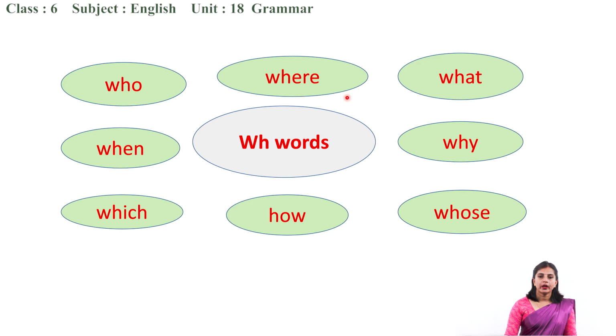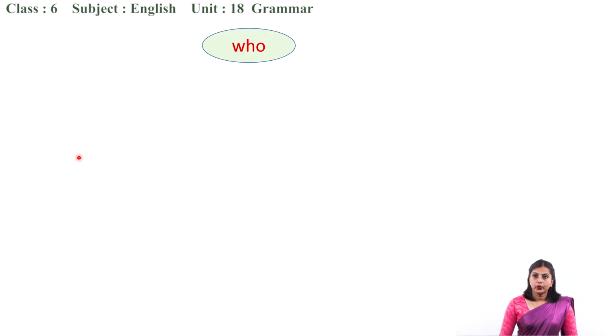Who, where, what, why, whose, how, which, when. Now we shall learn how these WH words are used, and for what information they are used.